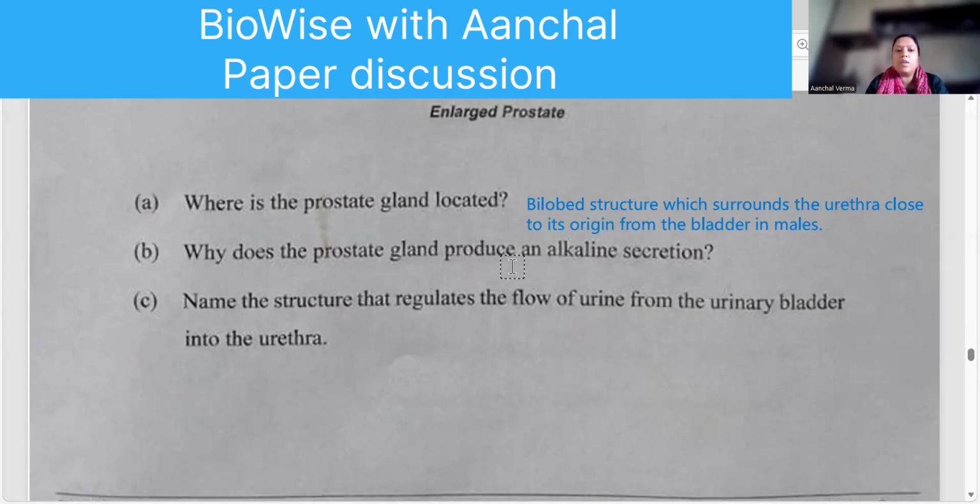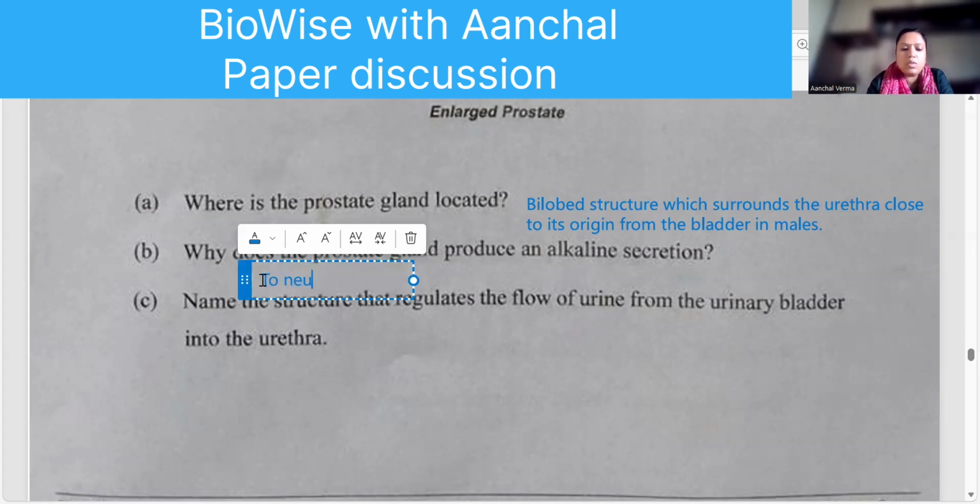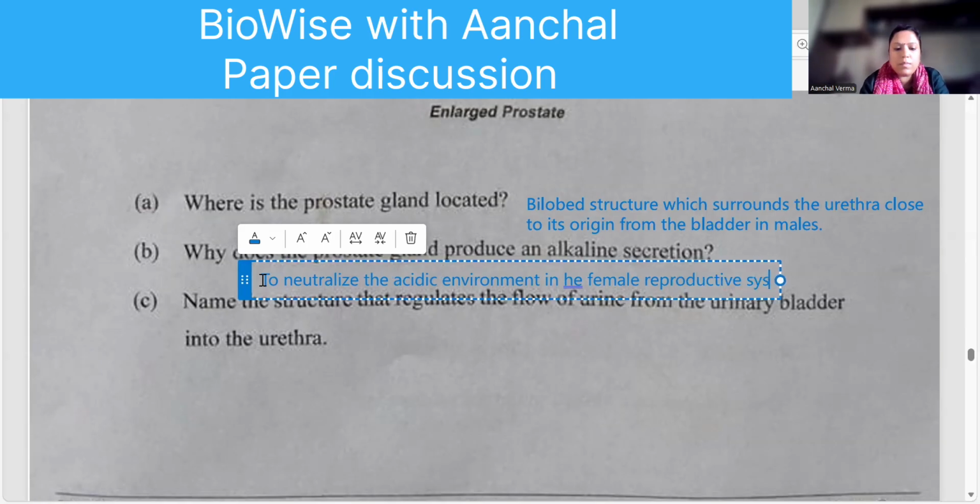And why does it produce alkaline substances? To neutralize the acidic environment in the female reproductive system. Okay.